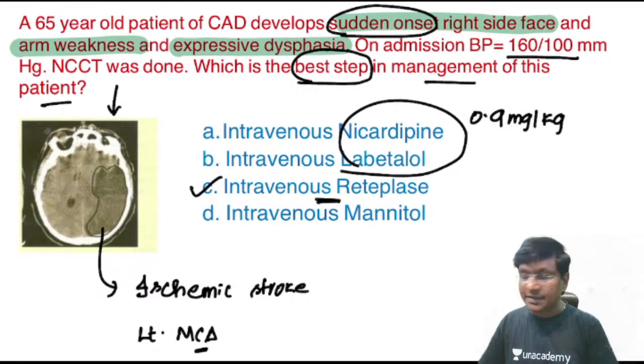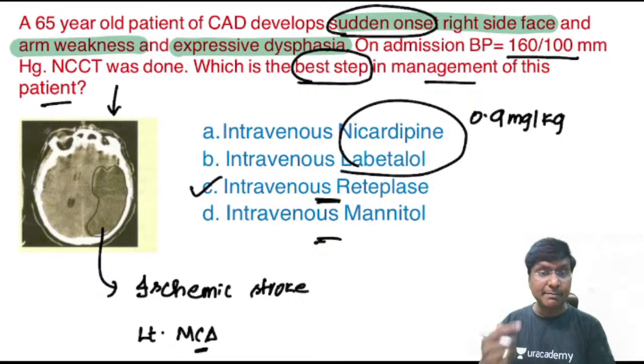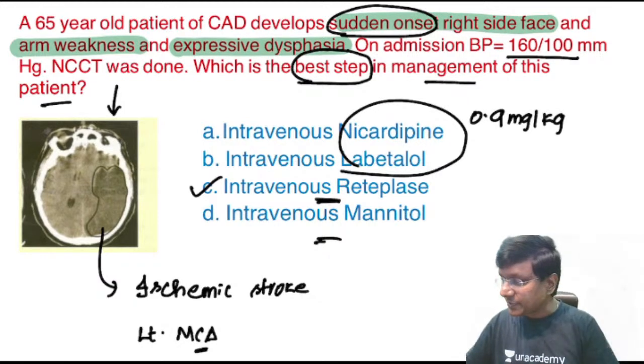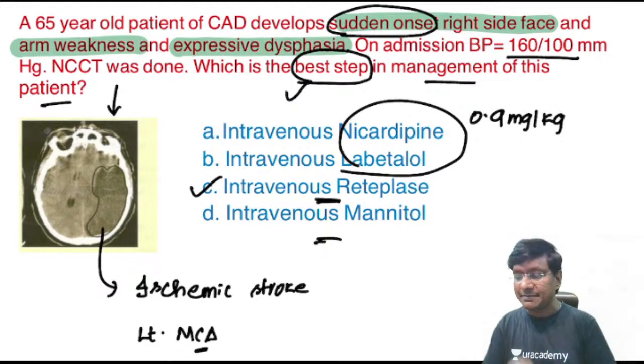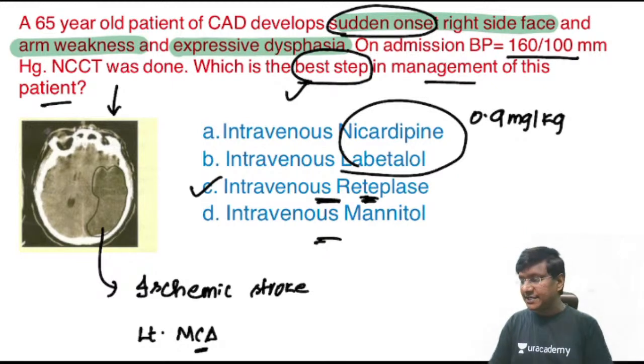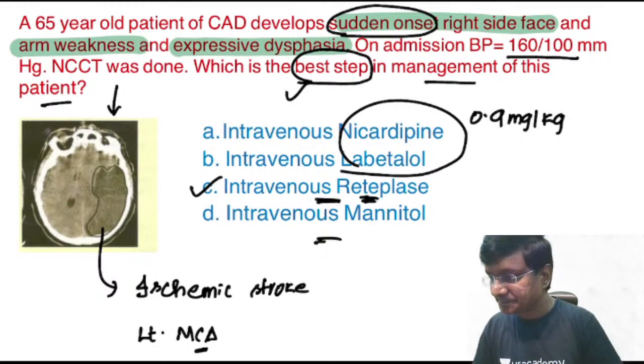Now what about mannitol? Mannitol is given when features of raised intracranial pressure are present. But what is the question asked? What is the best step in the management of the patient? The best step will be reteplase. So the answer is C.